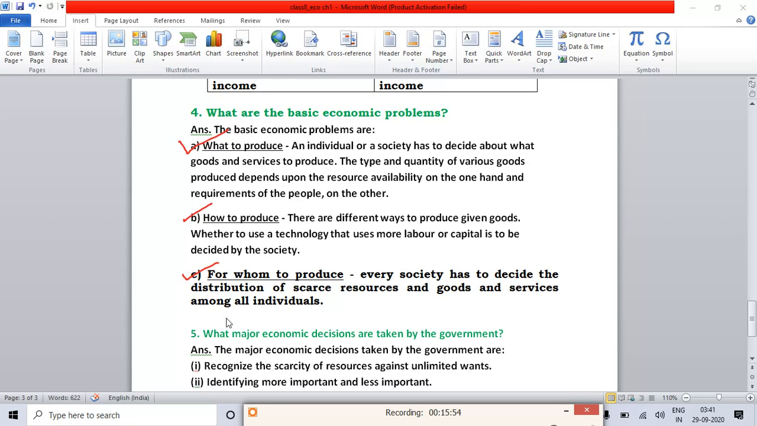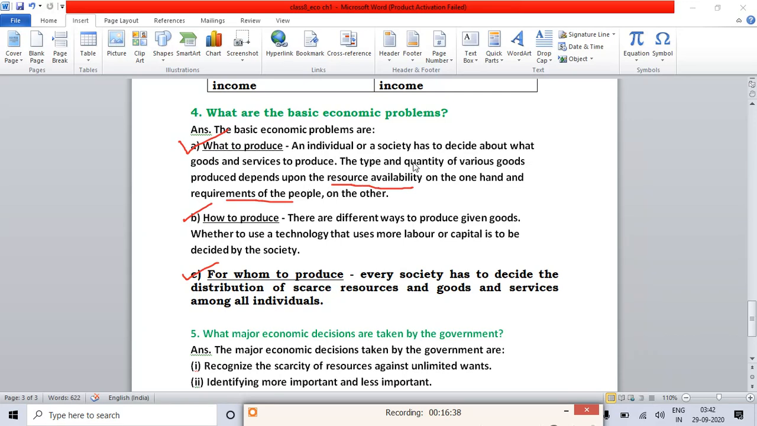So now let's discuss one by one all the three basic economic problems. The first one is what to produce. An individual or a society has to decide about what goods and services to produce. The type and quantity of various goods produced depends upon the resource availability. Yes, this is also true. If the resources are not available, suppose they want to make furniture. For making furniture they need wood, so wood is the resource. So for producing any goods and services, resources are needed on one hand and requirements of the people on the other hand.